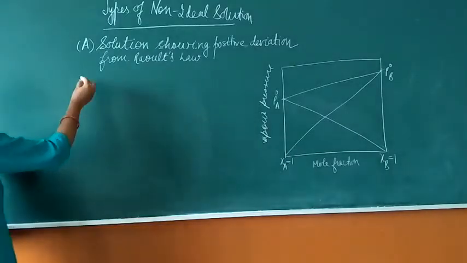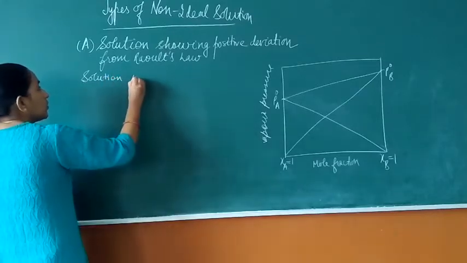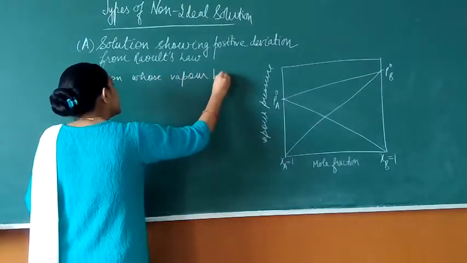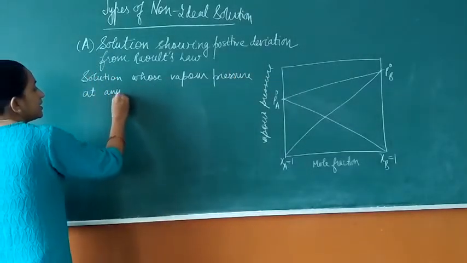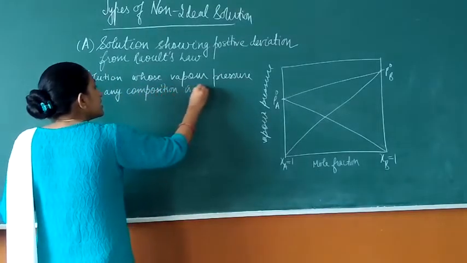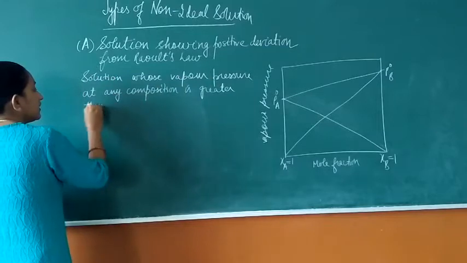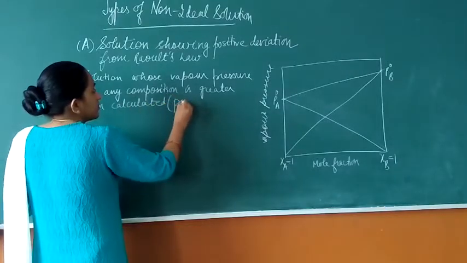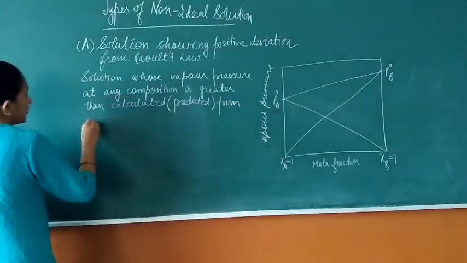So we will state it as: a solution whose vapor pressure at any composition is greater than calculated, or you can write predicted, from Raoult's law.